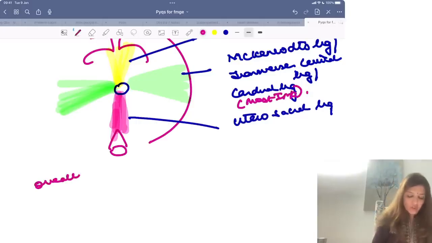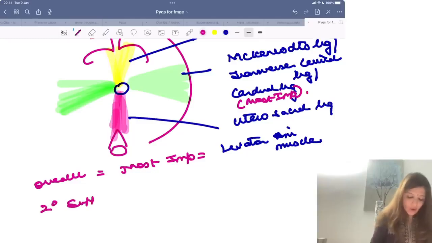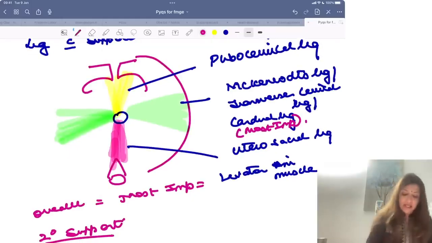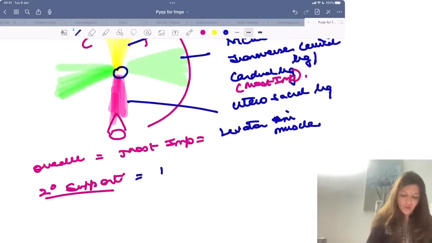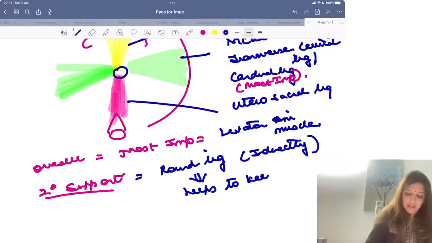Overall, if they ask you which is the most important support of the uterus, the most important support of the uterus is levator ani muscle, right? Now, these were primary supports along with levator ani. Secondary support is a ligament called round ligament. Round ligament indirectly supports the uterus because it helps to keep the uterus in anteverted position.